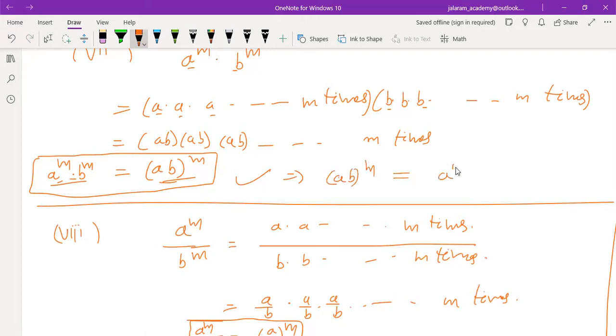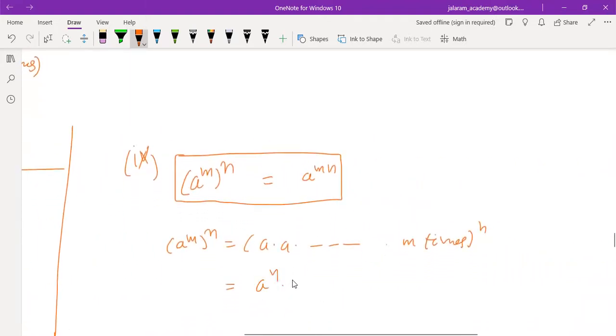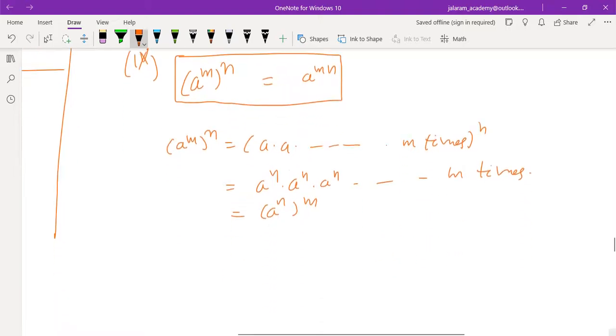So if we use this property, it is a^n into a^n, m times, which means (a^n)^m. Have you understood this? One of these properties, (a^n)^m, is also there.